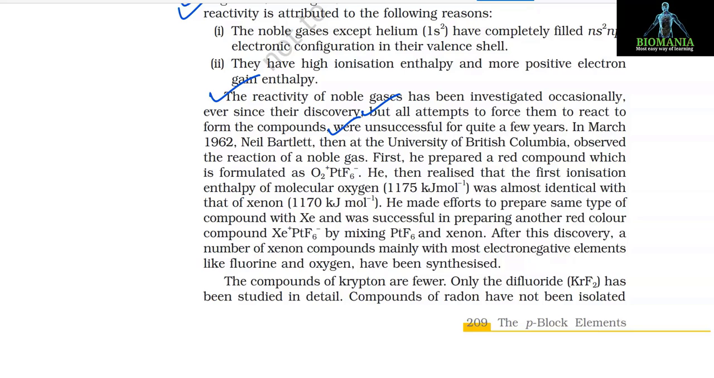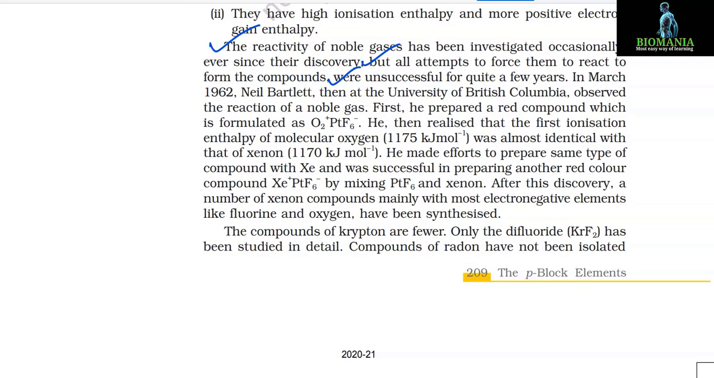In March 1962, Neil Bartlett, then at University of British Columbia, observed the reaction of a noble gas. First, he prepared a red compound which is formulated as O2+ PtF6-. He then realized that the first ionization enthalpy of molecular oxygen, 1175 kJ per mole, was almost identical with that of xenon, that is 1170 kJ per mole. He made efforts to prepare the same type of compound with xenon and was successful in preparing another red compound, Xe+ PtF6-, by mixing PtF6 and xenon.